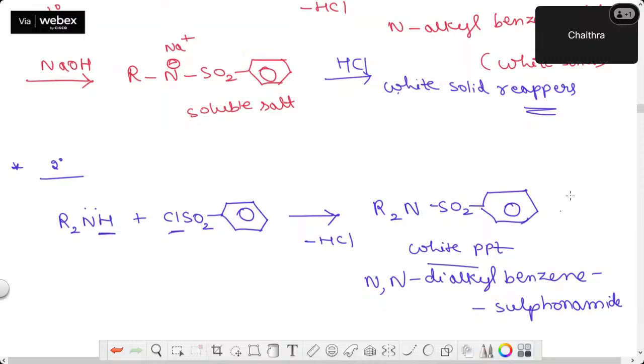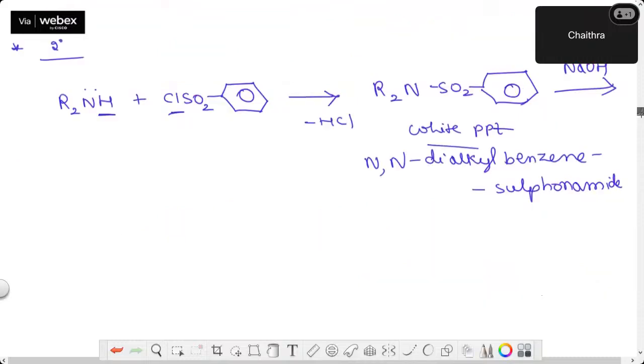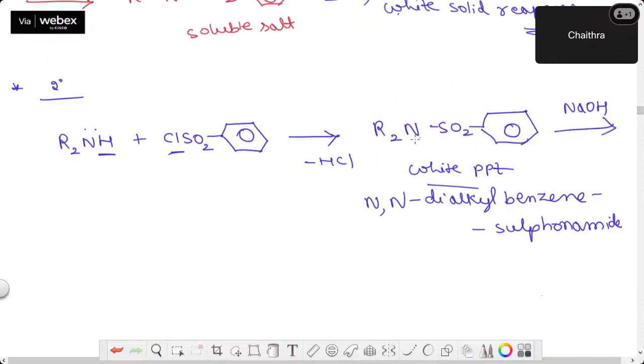This is white PPT. Now what I'm doing, same like earlier case, I'm adding NaOH, guys. I added NaOH. So what should happen? In the earlier case, what happened? Whatever salt formed, that was soluble. But here what happens? No reaction. There is no replaceable hydrogen.